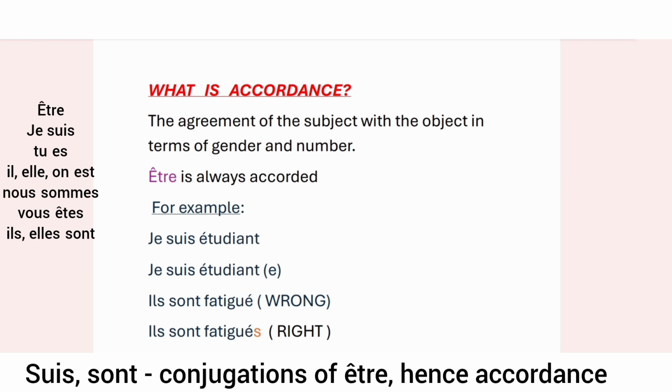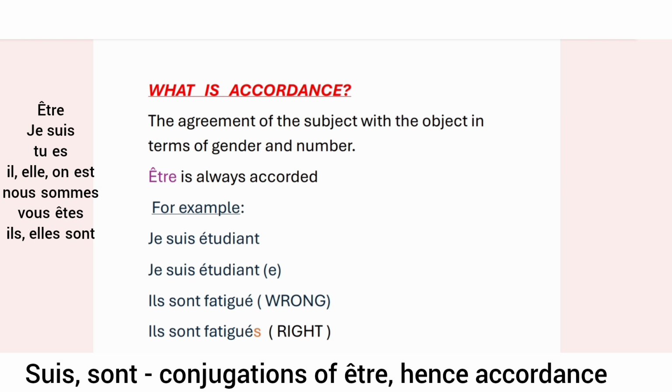When we turn the subject into feminine, that is, this je becomes feminine, a female will be saying je as feminine. Then she'll be saying je suis étudiante. That is an extra addition of e to accord, to agree the object with the gender. Je is feminine, so the étudiante should also be feminine.